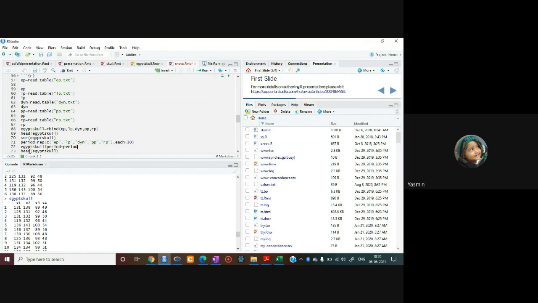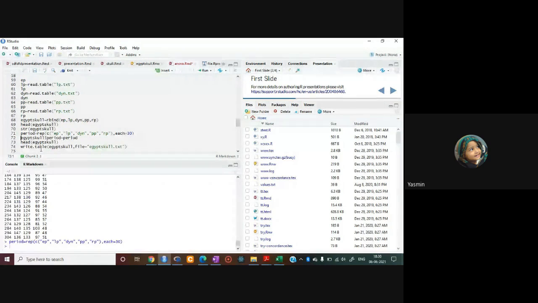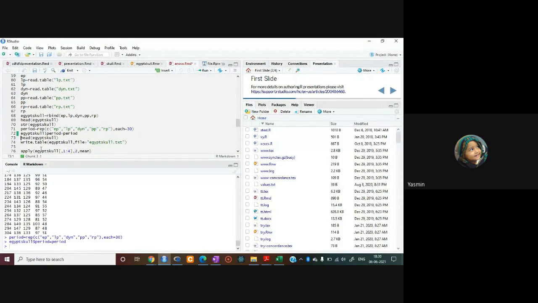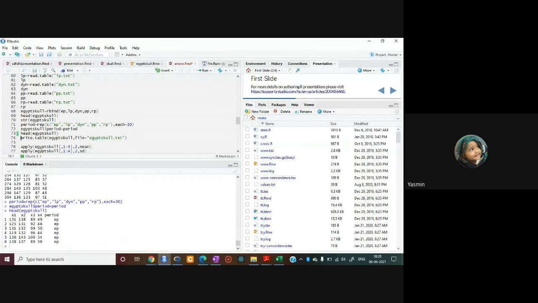Now if you enter this command, देखिए ये हम करके दिखाते हैं आपको. Here you have created a column of period, and in this command you have added that column to the existing data. यहाँ पे ये ऐड हो गया. अब हम इसका head करके देखते हैं कि what are the first 6 observations in this EgyptSkull data. So you can see that the column of period has been added here.